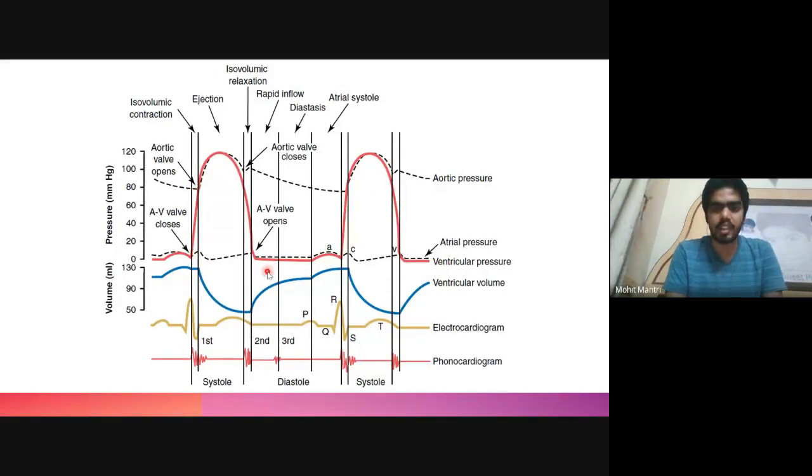This ventricular pressure is shown by the red line. This small region is known as isovolumic contraction. In this, the blue line is the ventricular volume. We can see the ventricle volume remains the same because both the valves are closed. But at the same time, the pressure inside the ventricle is increasing. So this region is known as isovolumic contraction. As soon as the pressure reaches 80 mm of Hg, which is the pressure present in the aorta, the semilunar valve will open after this. Up to that point, isovolumic contraction takes place.